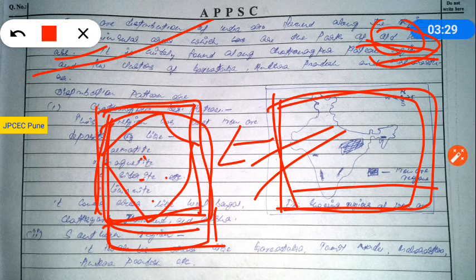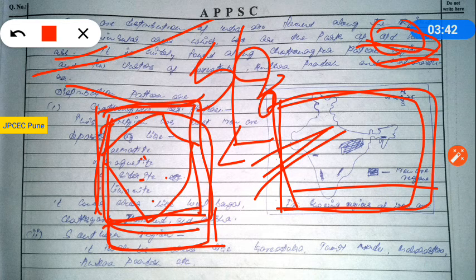So whatever you have written, very good representation. You have given the distribution of iron ore and a map also. So very good attempt. Out of 8 you can get 5 marks for this question.